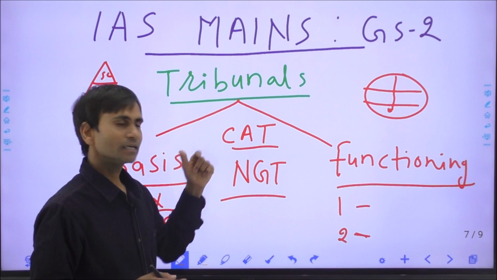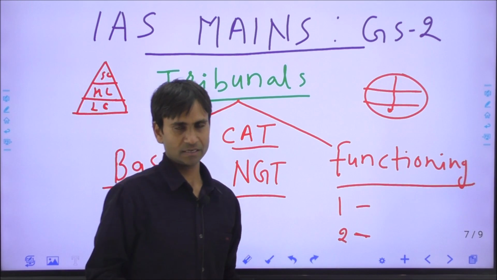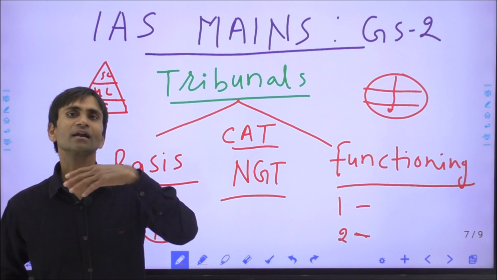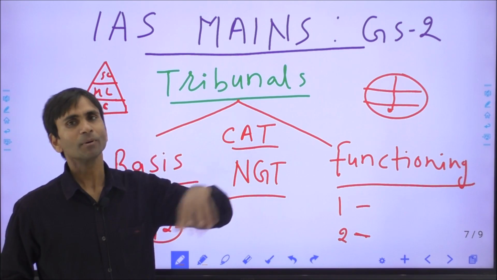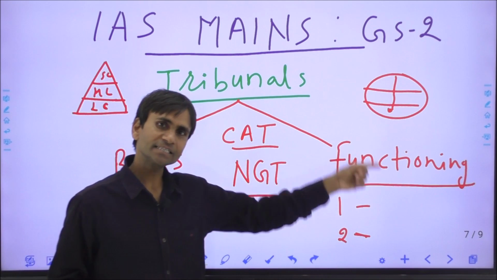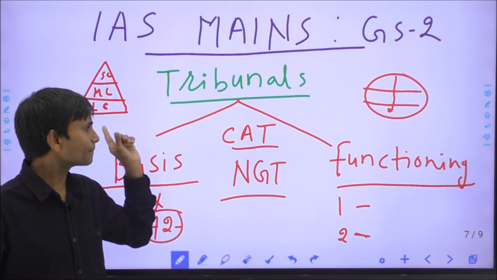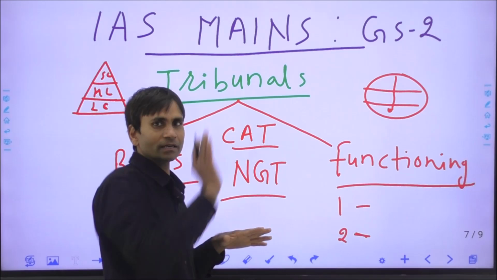CAT is entitled to take decisions or administer the matters regarding the central personnel, officers and employees. Before the CAT, these cases were brought before either the High Court or Supreme Court. So we have directly shifted these matters.